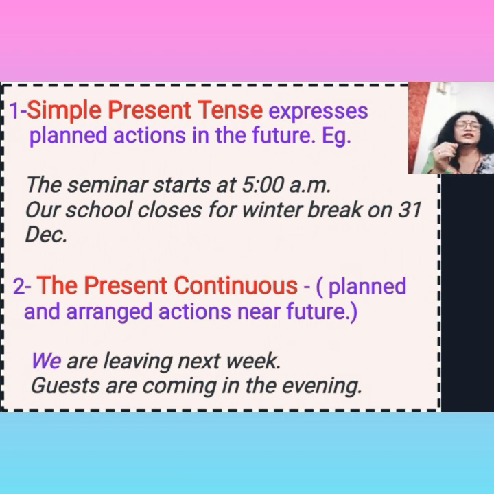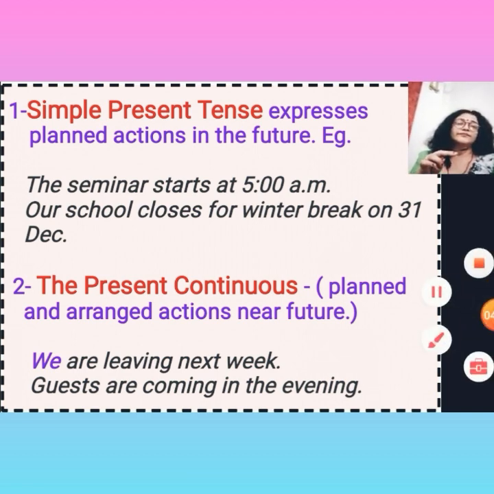These actions are planned as per the schedule or as per the calendar or an official timetable. For example, the seminar starts at 5 a.m. Second, our school closes for winter break on 31st December. Now come to the next one, the present continuous tense. The present continuous tense is also used for planned actions in the near future. Usually the time is mentioned here. So for example, we can say we are leaving next week. Guests are coming in the evening.